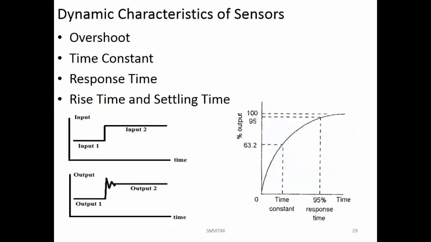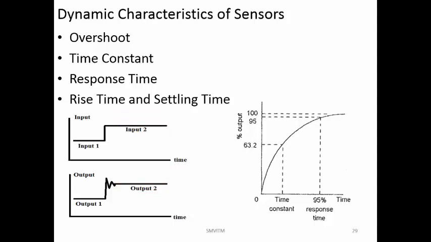So, all these things are called static characteristics, which means you have changed the input from one value to another value, allowed some time for the system to stabilize, and then you are seeing all these different characteristics of the system like range, span, and other things. Next one is the dynamic characteristics.